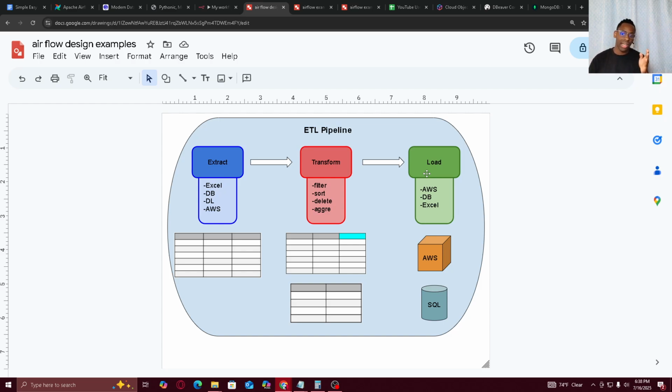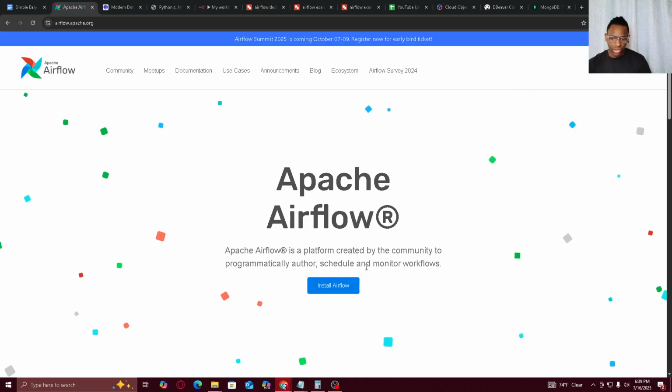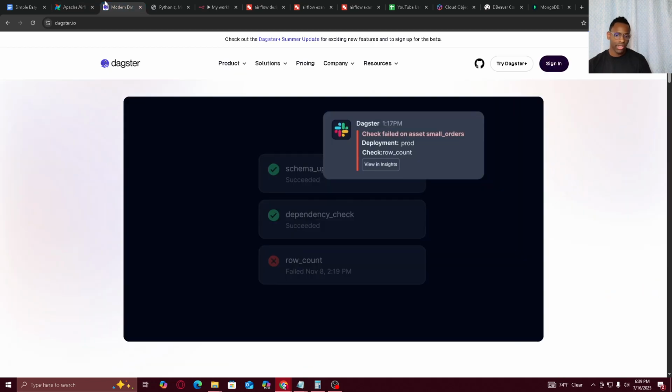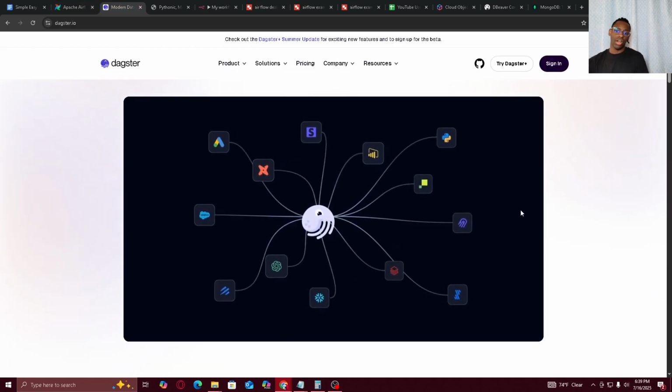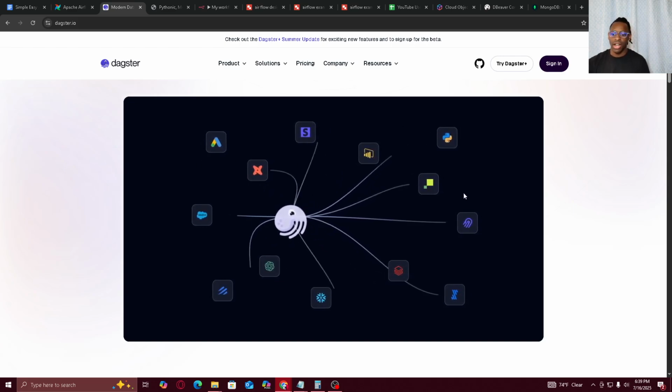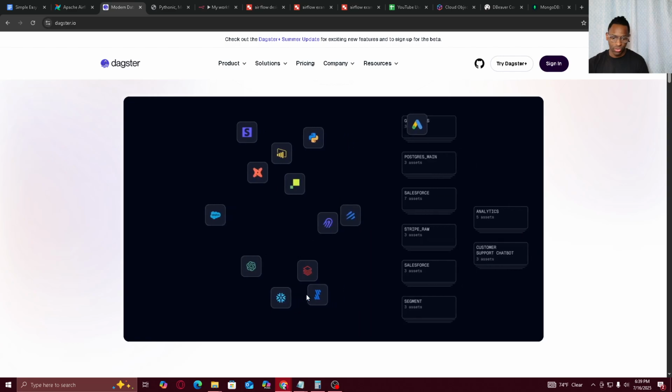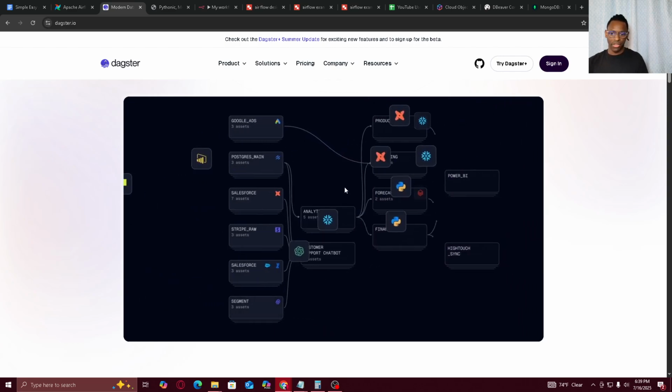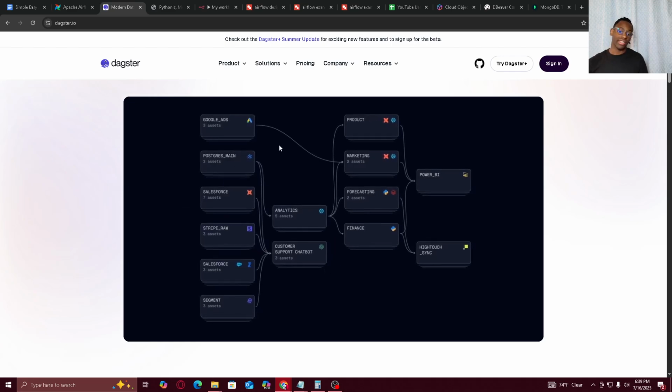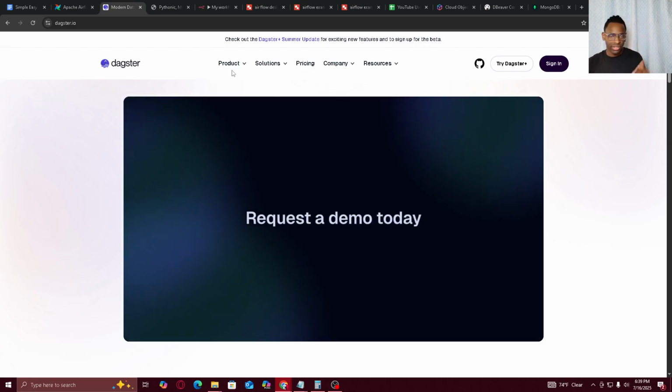Or let's say you need this task to happen before this task. It will set that up. It'll make sure task A is done before task B, whatever that process is, right? So it keeps things in a proper order. So that's pretty much why you'll see things like it's a scheduler, monitor workflows, author just means create yourself, and things of that nature. As you see, they accommodate a lot of different platforms. It's Snowflake, ChatGPT, there's Pythons, and this is a great example of what a workflow looks like to them.